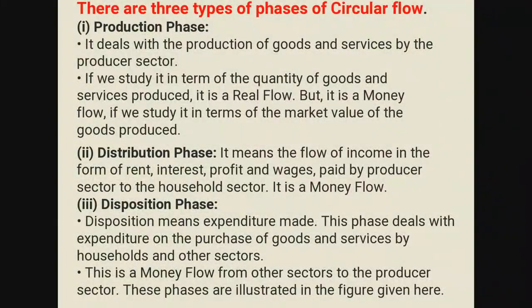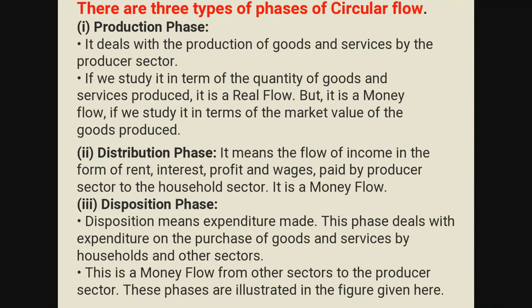When the firm gives all factor income, what does it do? It does distribution. And that is the reason it comes under the distribution phase. So in the distribution phase, income is generated. Whatever the producers earned, they pay to the household in the form of factor income.